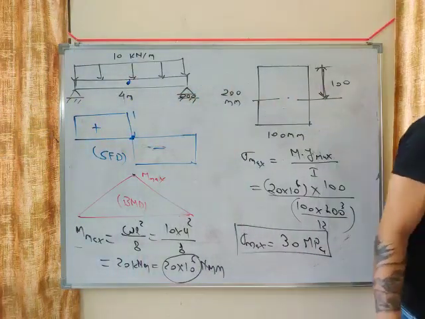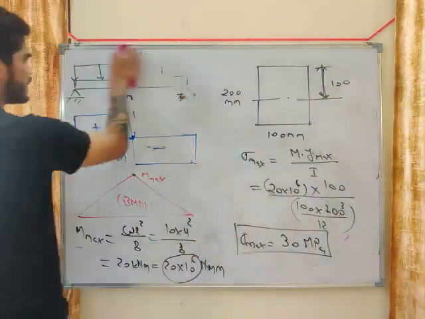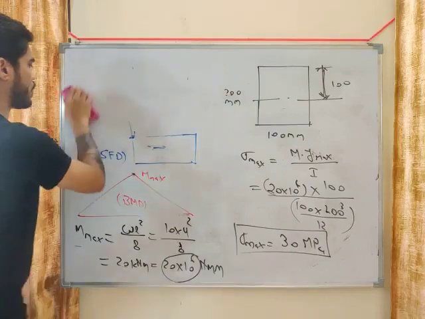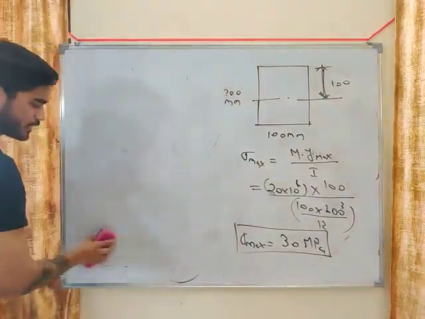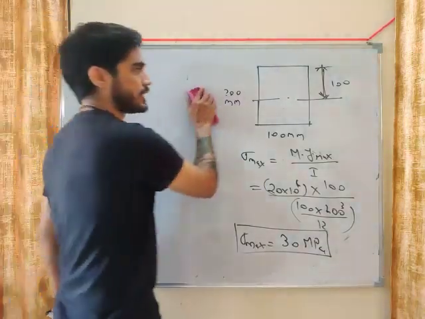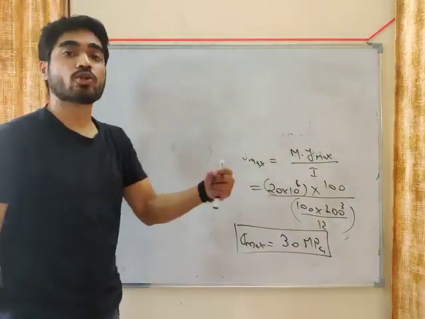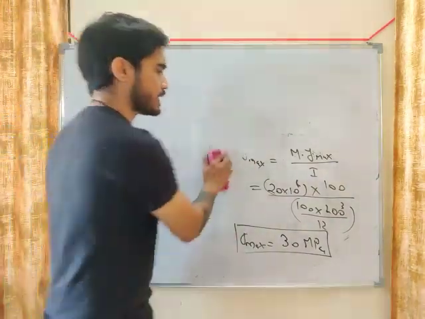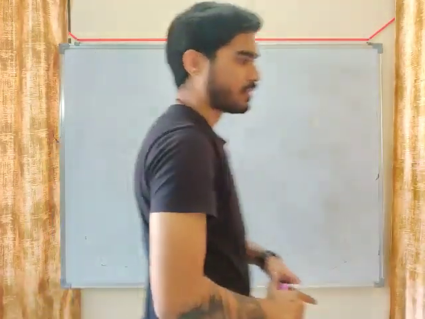Alright, my friend, moving on. Now these questions were based on circular section, rectangular section, square section. Let's solve a problem of I section. Although it is very rare to get a problem of I section, let's solve one problem so that you will have an idea how to solve it.